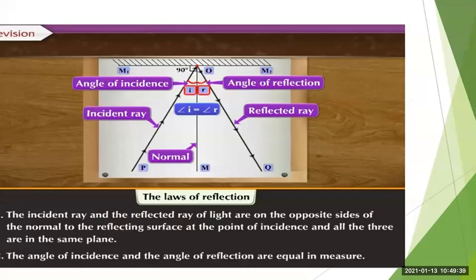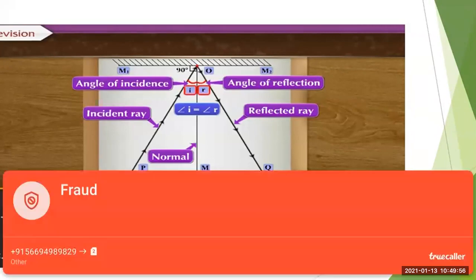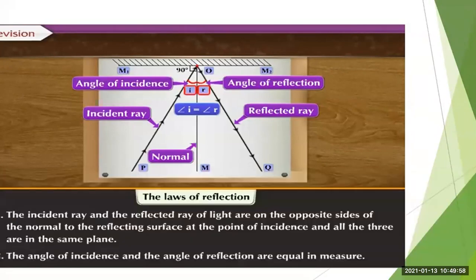You can see a ray of light is incident on the mirror, and it is written over there as the incident ray.